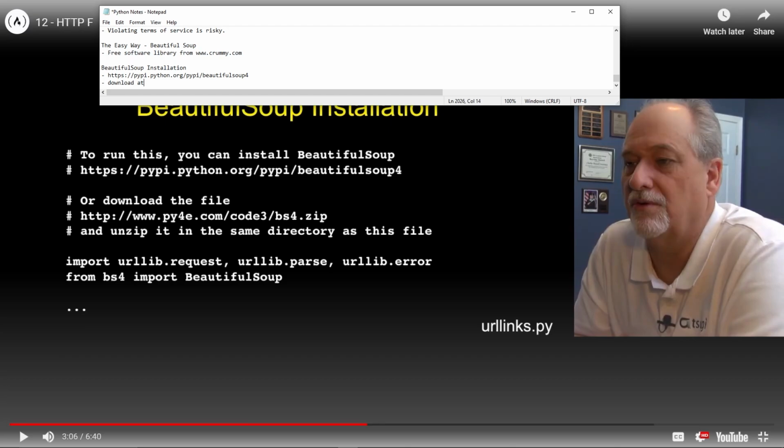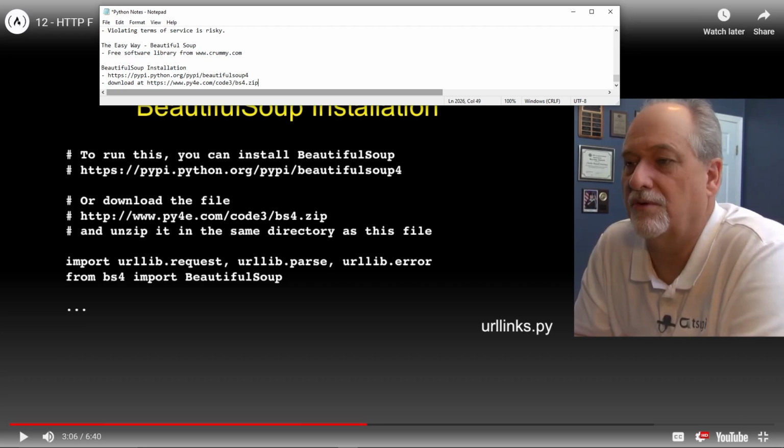Download at www.py4e.com/code3/bs4.zip. Okay. And unzip it in the same directory as this file.